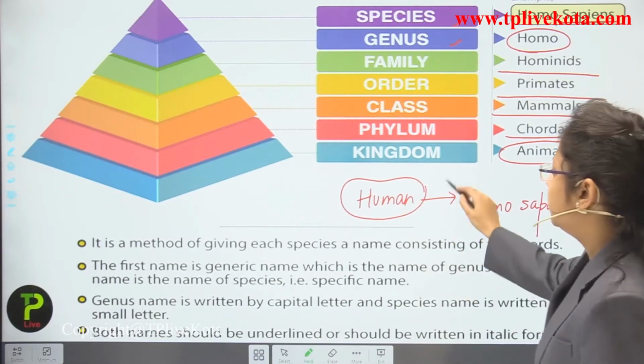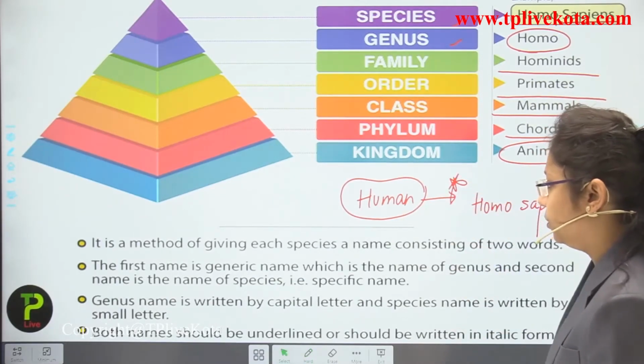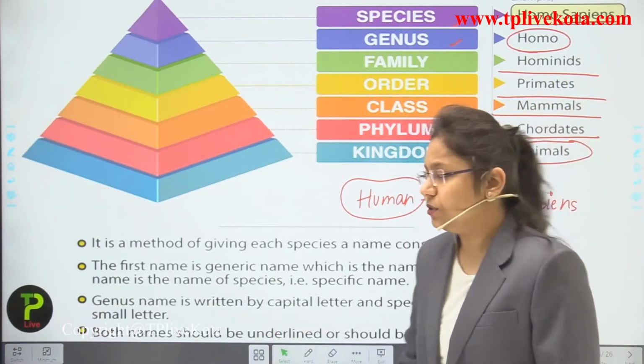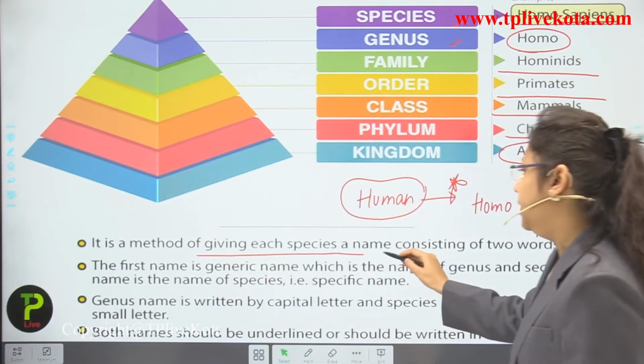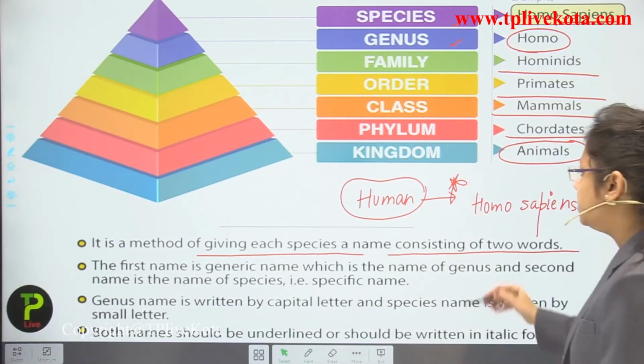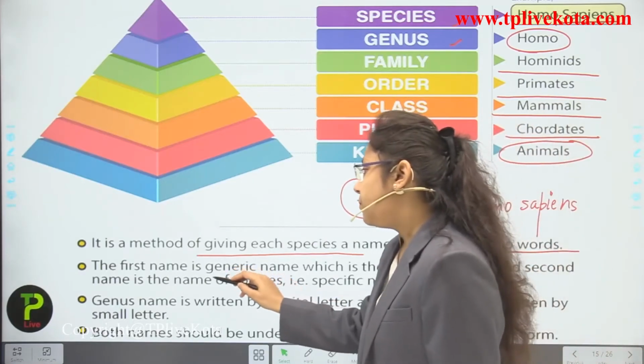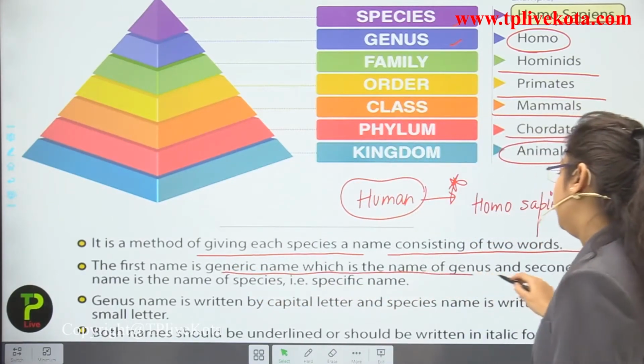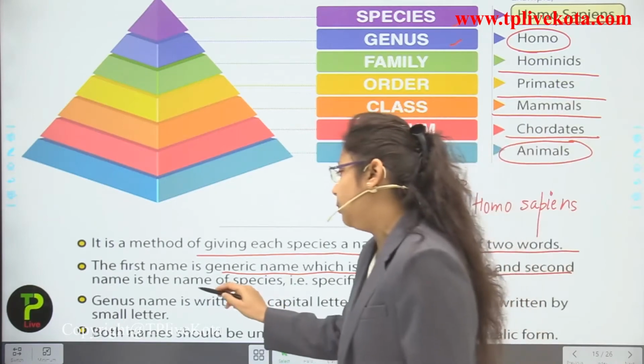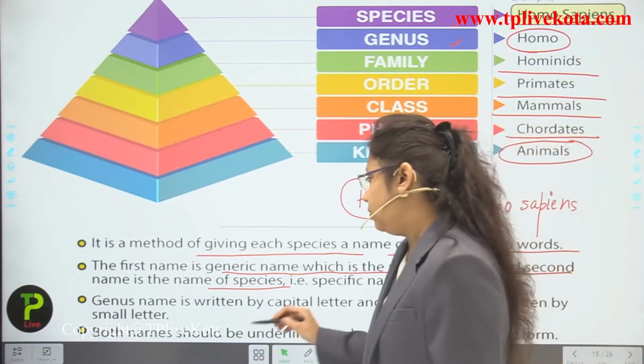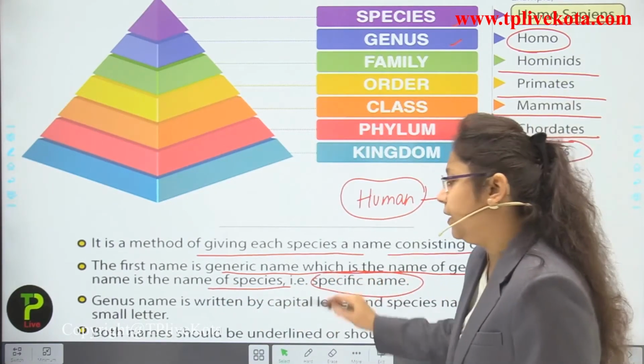Okay, students, so this is the scientific name of humans. In this chart it is already written: it is a method of giving each species a name consisting of two words. The first name will be the generic name, which is the name of the genus, and the second will be the name of the species. So it is known as the specific name or scientific name.